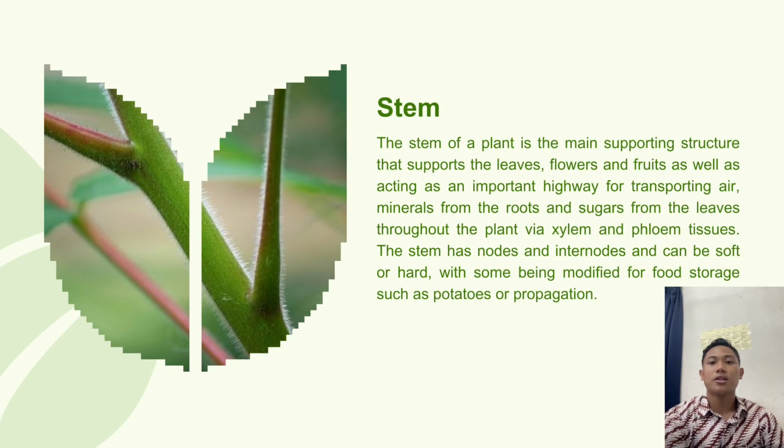The stem is the main supporting structure of a plant. It supports leaves, flowers, and fruit. The stem also functions as a transport system, moving water and minerals from the roots and sugar from the leaves through xylem and phloem tissue. Some stems are modified for storage or propagation, such as potato.